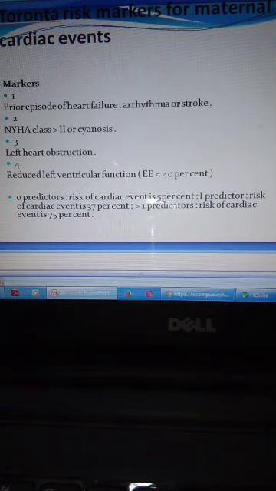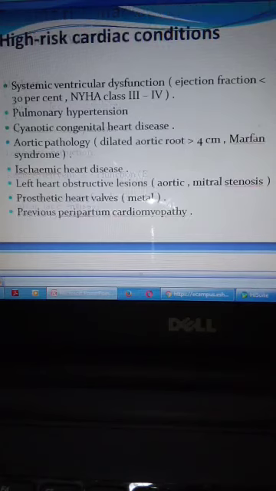If the patient has zero predictors, the risk of a cardiac event is only 5%. If there is one predictor, the risk of cardiac events such as heart failure is 37%. If more than one predictor, the risk of cardiac events is 75%.